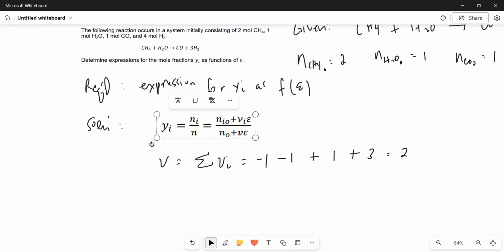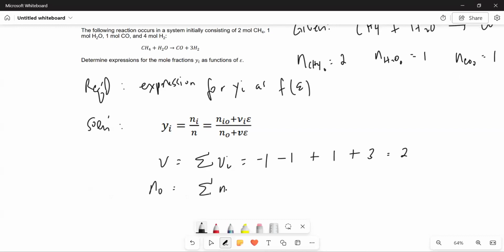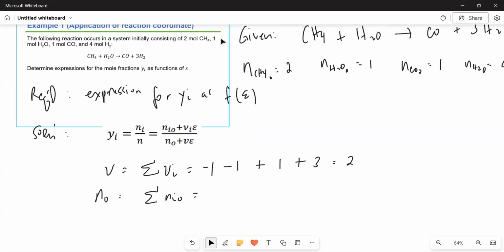How about n naught? n naught is just the summation of n sub i naught. Those are the amounts at the initial state, which are what we wrote earlier. For methane, it's 2.